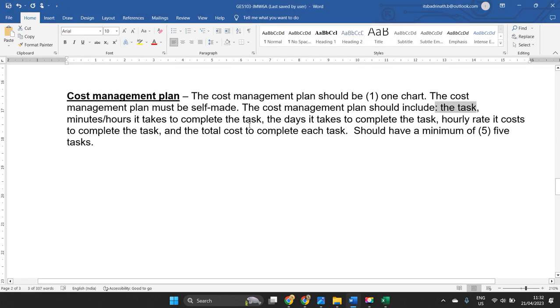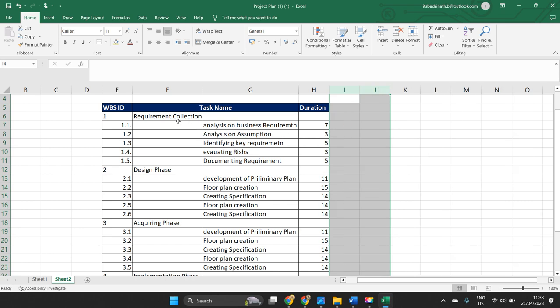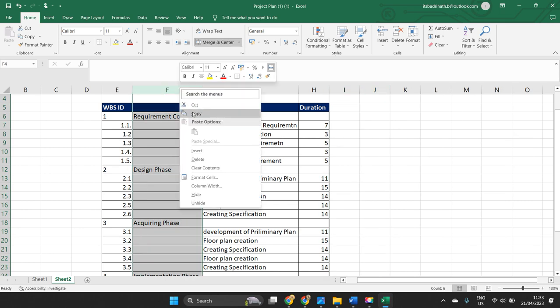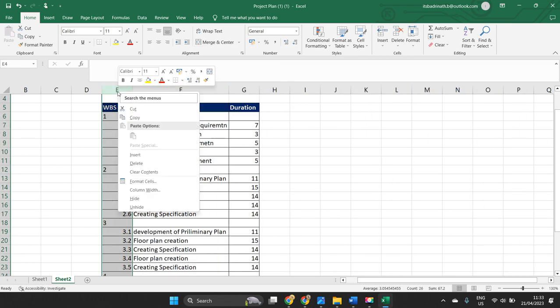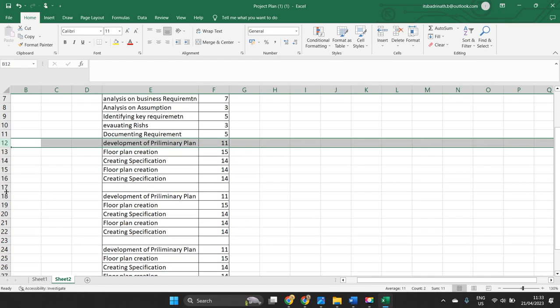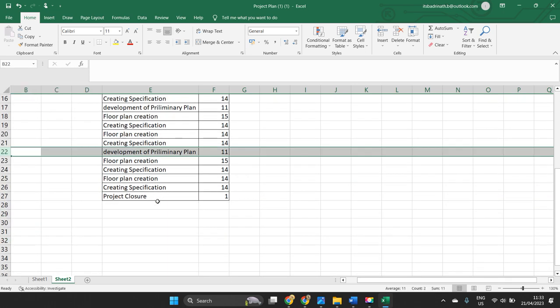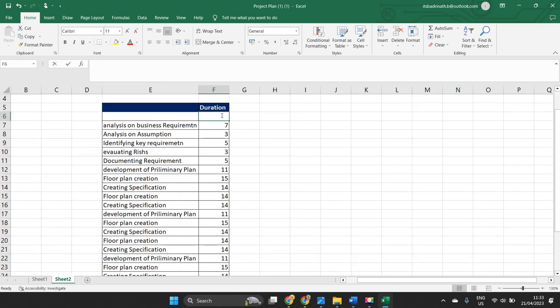Minutes or hours it takes to complete the task, the days it takes to complete the task. Here we have the days it takes for each task. Every day, usually people work 8 hours. So I will remove these things, and I will remove these also because they are not necessary. Delete, and I will remove this one too. Whatever spaces are there, I will also remove, so that it will be easy for me to show it as a continuation of tasks. So these are the tasks that I have, and these are the days I have.